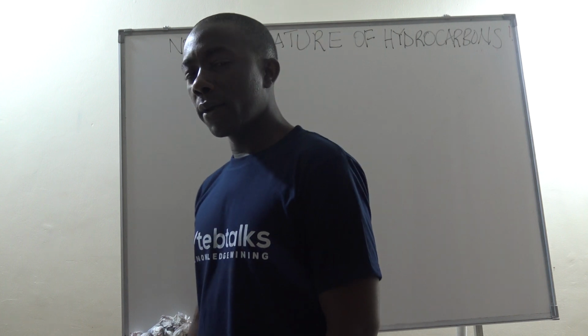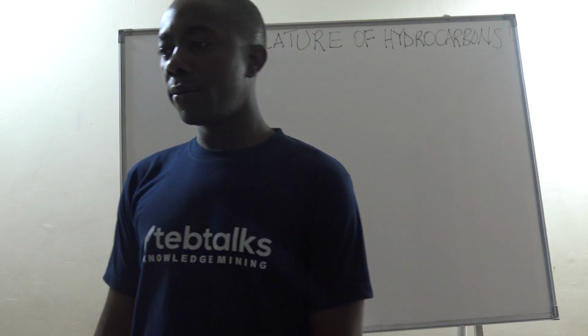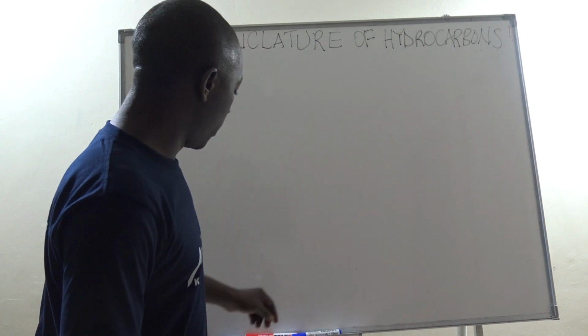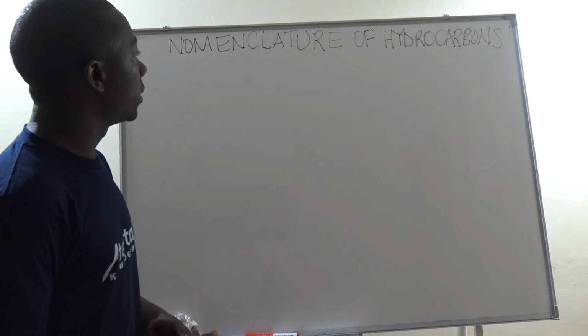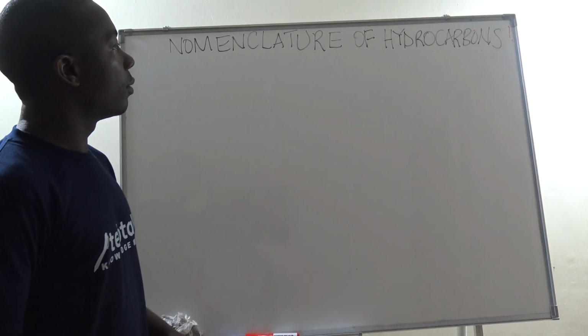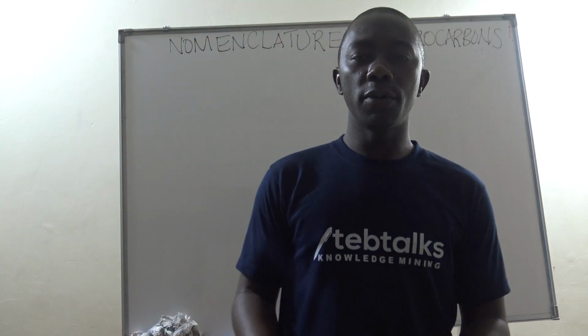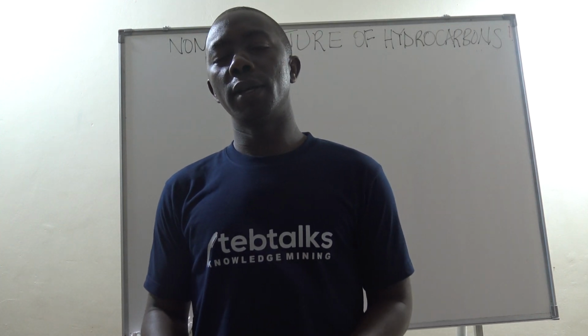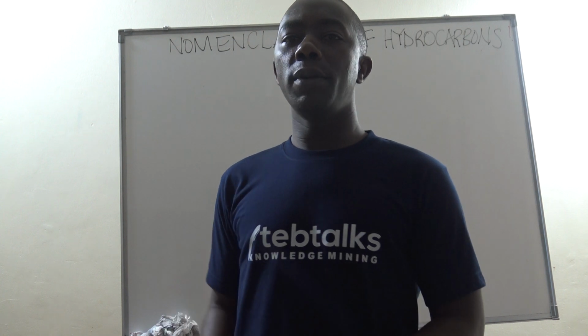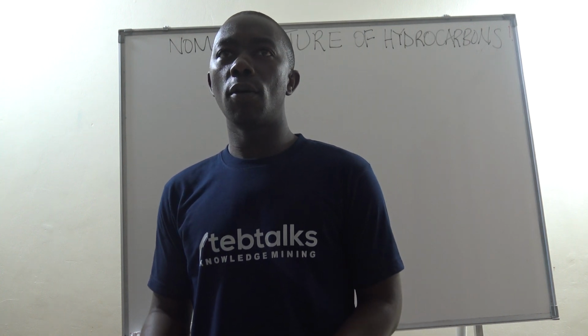But for now, we are proceeding with organic chemistry, and we have reached a level of looking at nomenclature of hydrocarbons. Nomenclature is simply a Greek word which means looking at a system of naming of organic compounds.